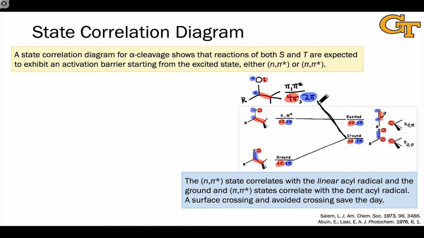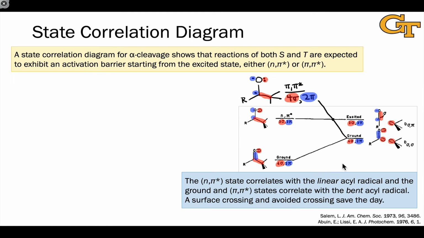And that's interesting because we now see that there's going to be a surface crossing right here, where the pi star state intersects with the n pi star state. This intersection point provides an opportunity for the n pi star state to head down to the bent acyl radical through a surface crossing or a surface jump.